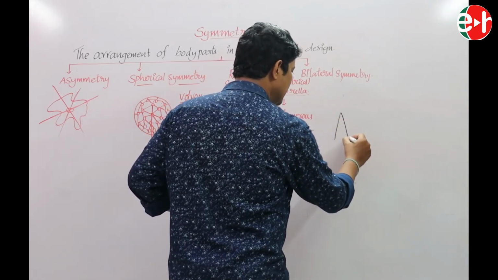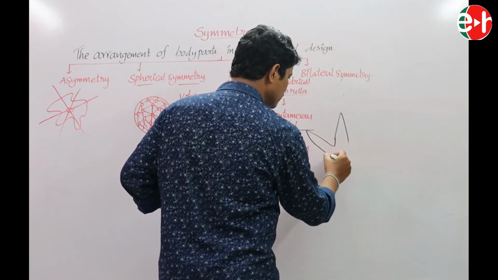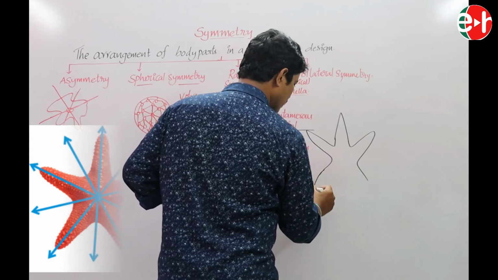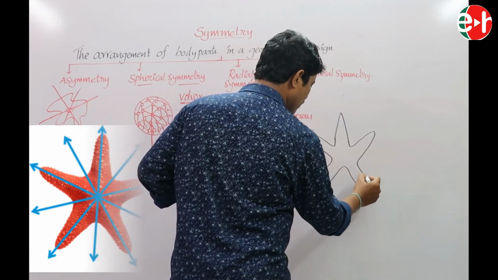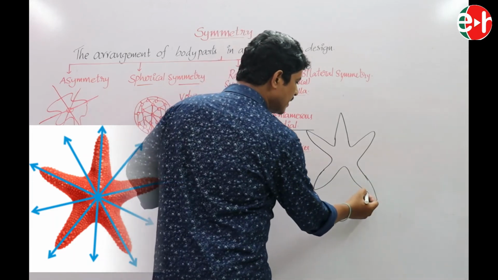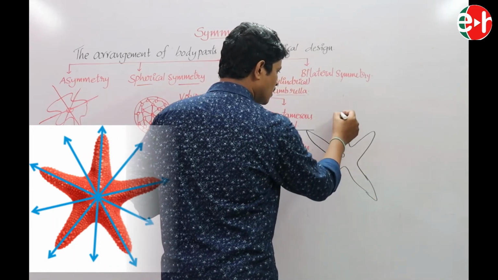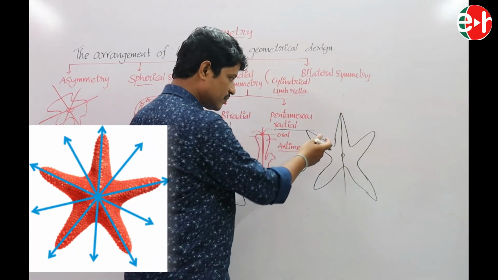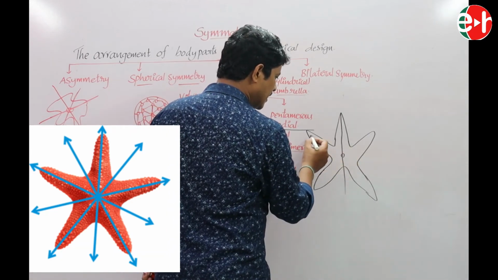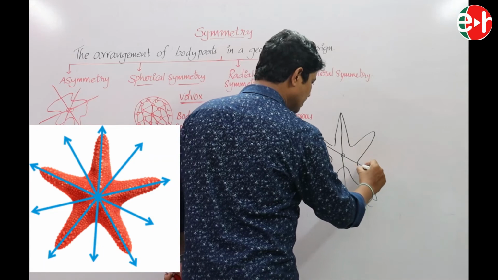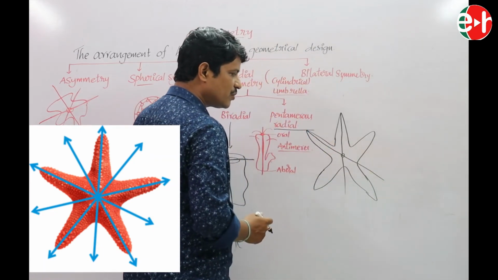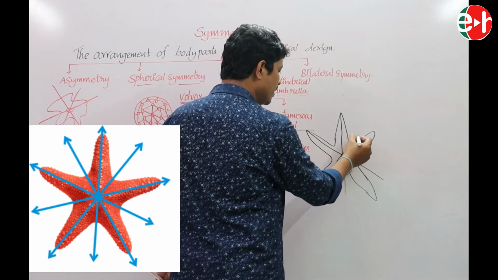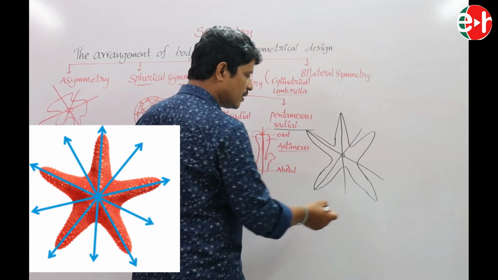Now pentamerous radial symmetry. This is the mouth. One plane passing through the body divides it into two equal parts.